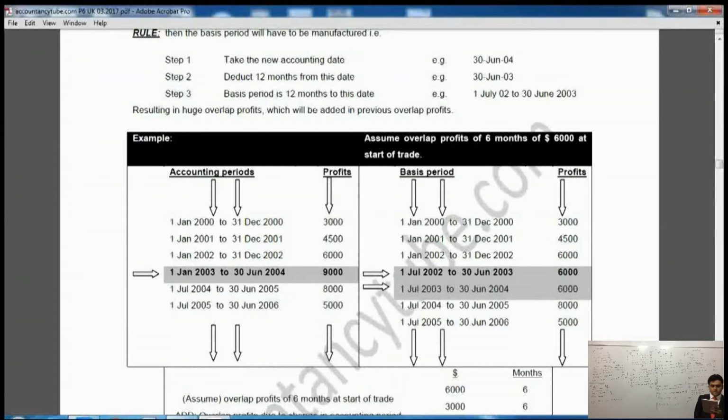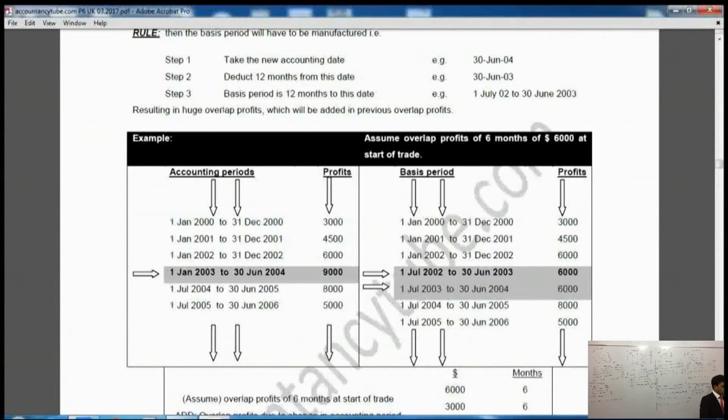Then it says step 2, deduct 12 months from this date. So if we deduct 12 months from this date, it is the same date but the previous year, isn't it? So we'll take 30th of June 2003. We'll take the same date but the previous year, because we are deducting 12 months out of this. Alright. Now step 3 says the basis period is 12 months to this date. So our basis period will be ending on 30th of June 2003, but it will be starting on 1st of July 2002. So our one basis period is that one.